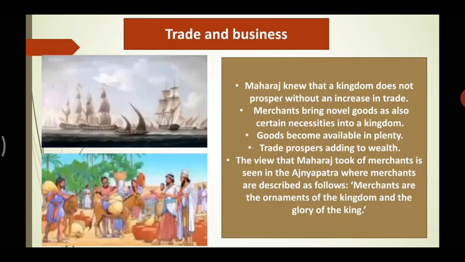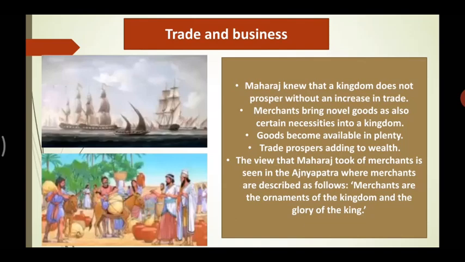wealth to the kingdom. The view that Shivaji Maharaj took of merchants is seen in the Agnyapatra, where merchants were described as 'the ornaments of the kingdom and the glory of the king.' Now, what does this mean? This means that merchants had played an important role in the upliftment of the kingdom. By what? By providing different types of trade as well as by providing goods that were required in the kingdom.